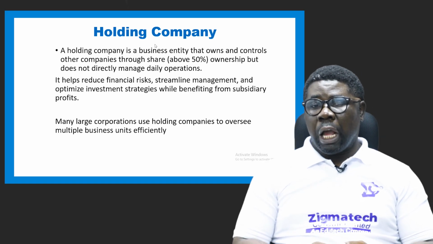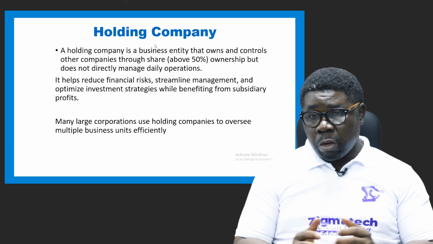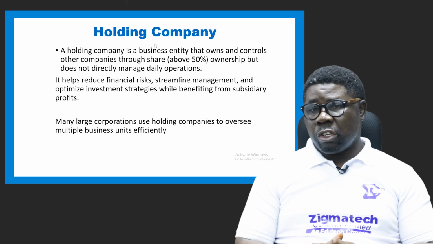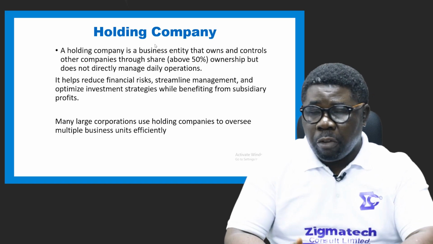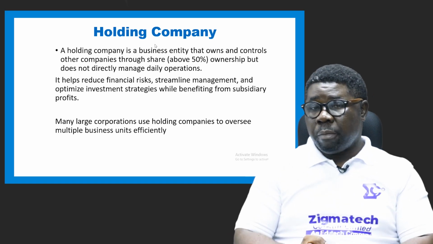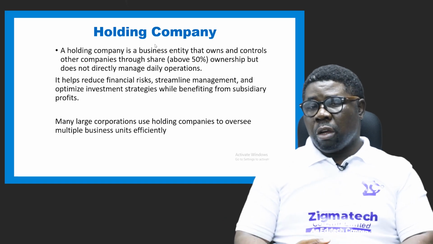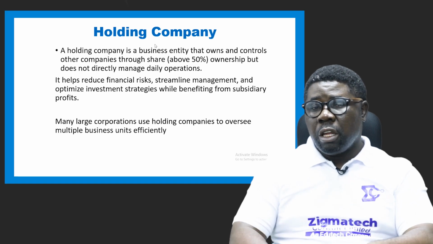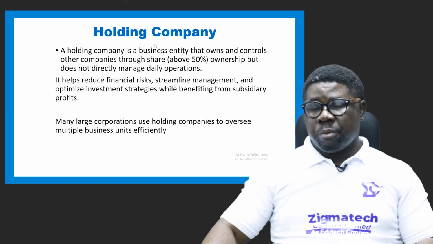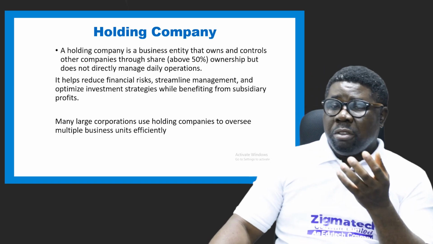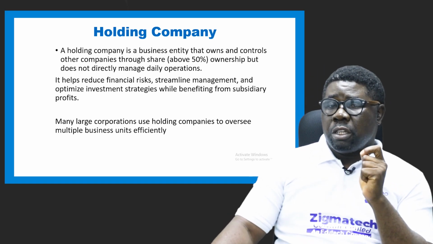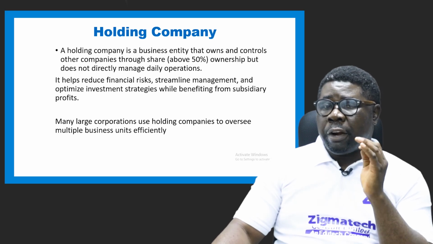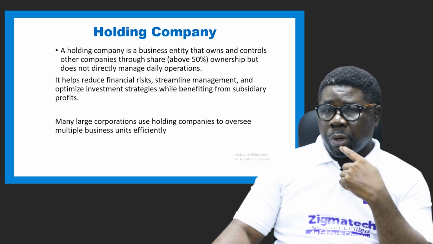Okay, so it helps to reduce financial risk for the holding company. It helps to streamline management and then optimize investment strategy while benefiting from subsidiary profits. So this is what holding companies enjoy. All right, many large operations use holding companies to oversee multiple business units efficiently. Okay, in this case, when a business is able to hold over 50% shares of another business, they have a holding control or overriding control of that business. They become a holding company. All right.